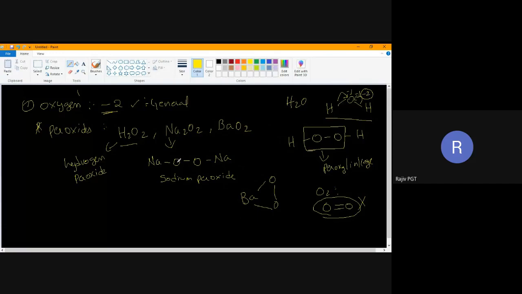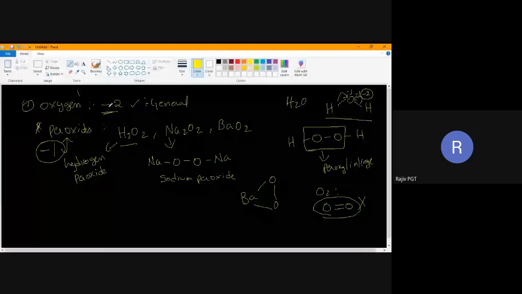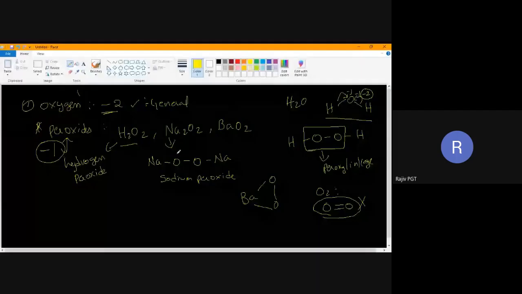Now, what about peroxide? In peroxide, it will not show -2. Instead, it will show -1. You should remember carefully. In peroxide, oxygen will not show -2 oxidation state. It will show -1 oxidation state. Why? See here, this oxygen is more electronegative than sodium. Sodium is electropositive. It will give electron. So it will give this electron to oxygen. Oxygen will get -1.